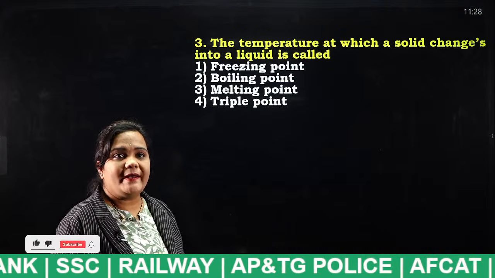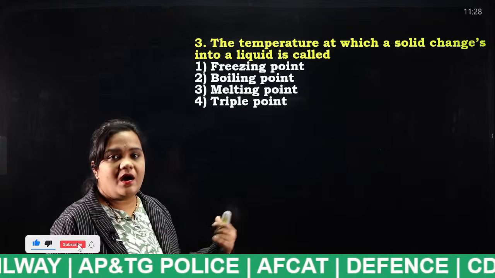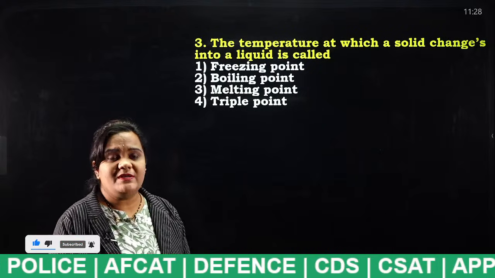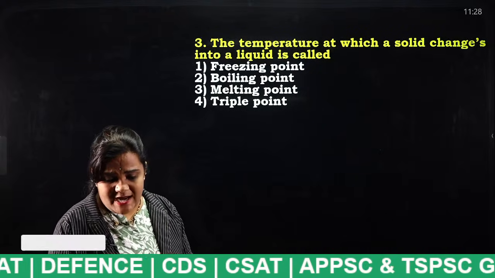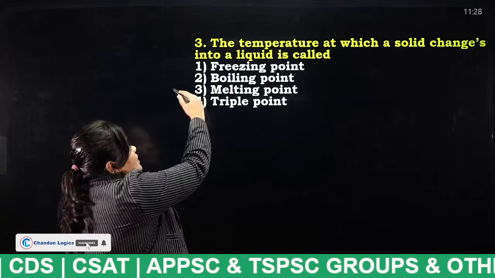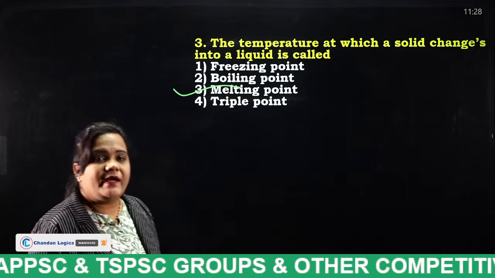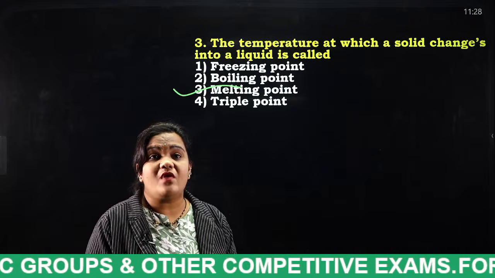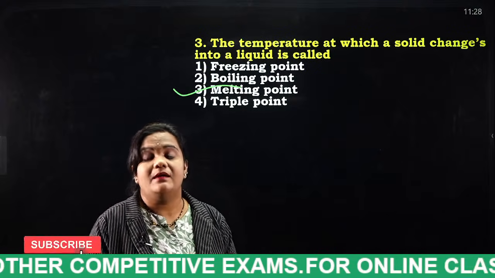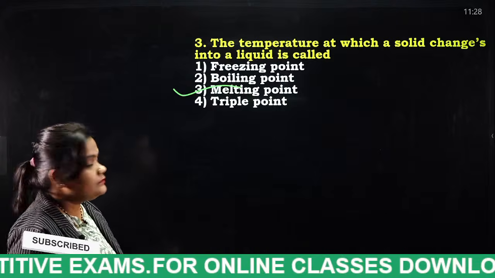Melting point, boiling point, triple point or freezing point? Tell me, students, each and every student mention your answers in the comment section. Very good, melting point. And what is the boiling point of water? 100 degrees centigrade. Very good, students.